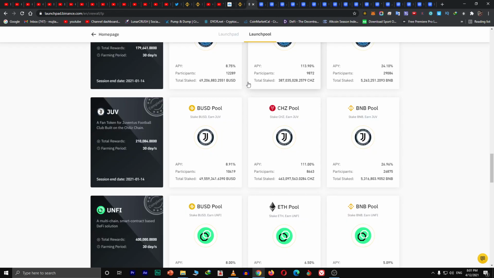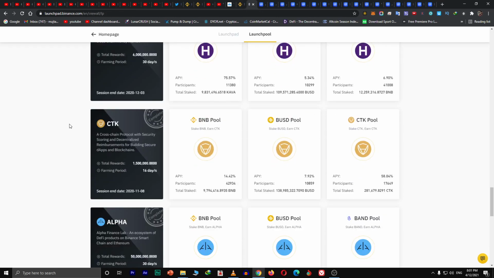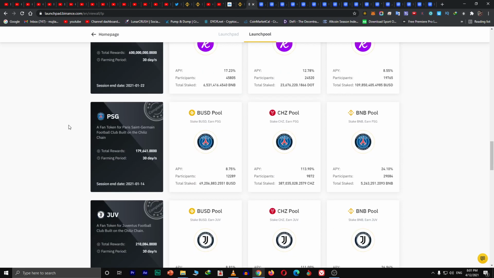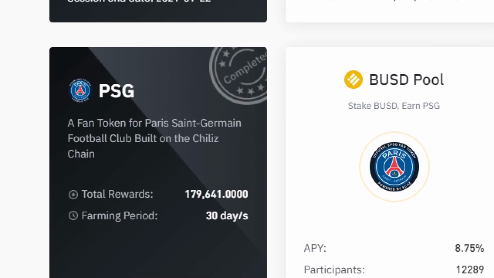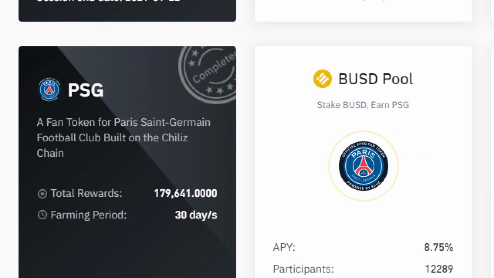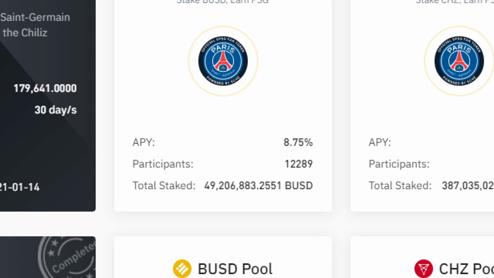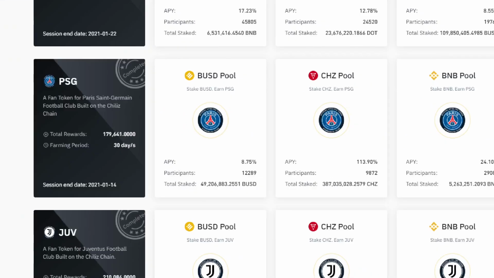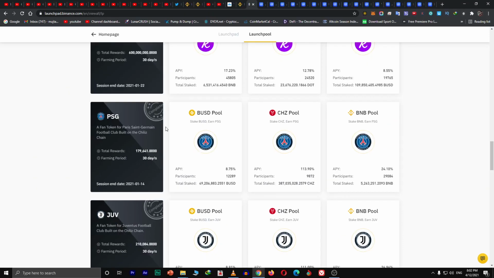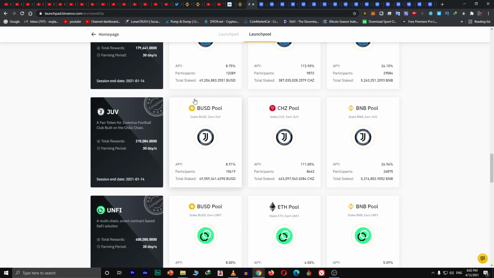So the fifth on the chart is the PSG. Yeah, that's it. Another fan token, for the Paris Saint-Germain football club. So we have got here 49, that's also the same as before, like the Juventus. Yeah, same.